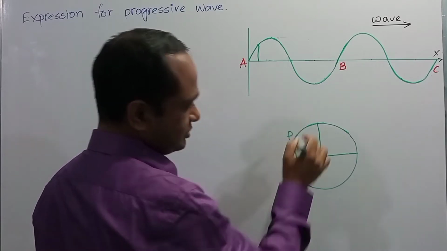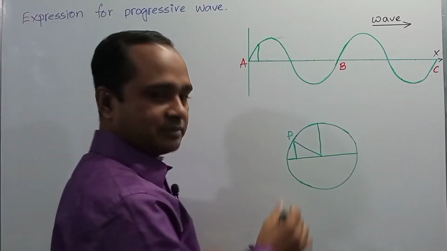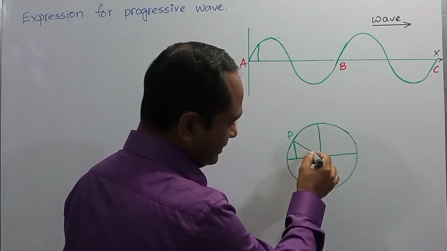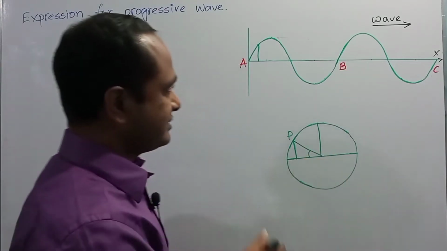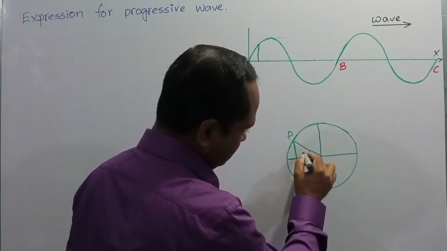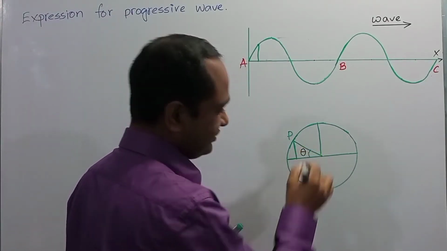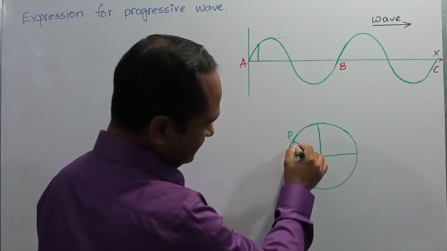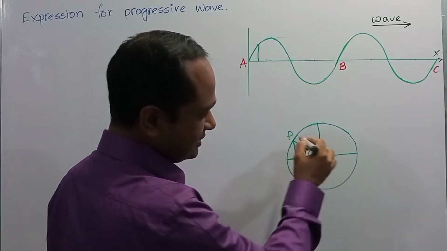If the position is denoted by P, and in the meantime the particle makes an angle theta at the center of the circle, that is, student, if this angle is theta, you know this is a right angle triangle because this is a right angle.